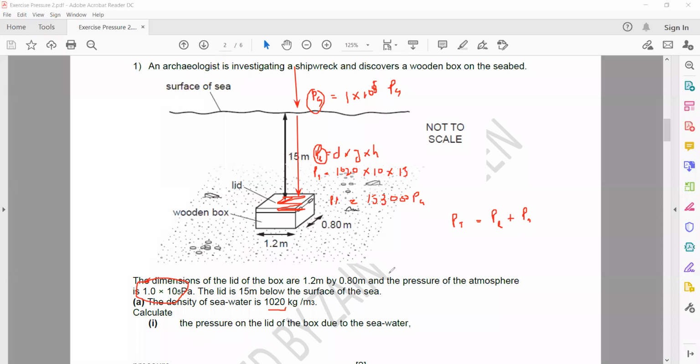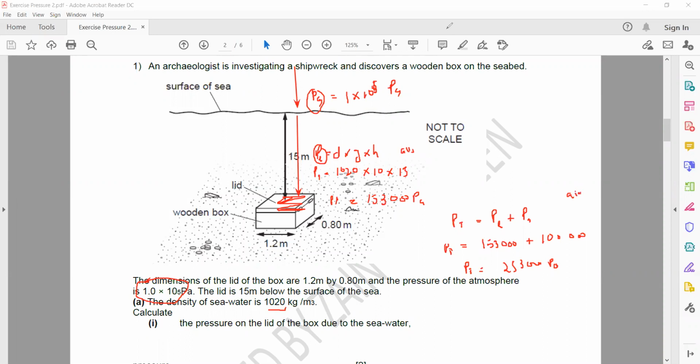Pressure due to the liquid you already calculated in the previous part, which is 153,000, plus pressure of atmosphere, which is 100,000 Pascal. When you add these two values, what you will get? You will get the total pressure due to the liquid and atmosphere, which is 253,000 Pascal. Is it clear? This is the first part. This is the answer for A1 and this is the answer for A2.